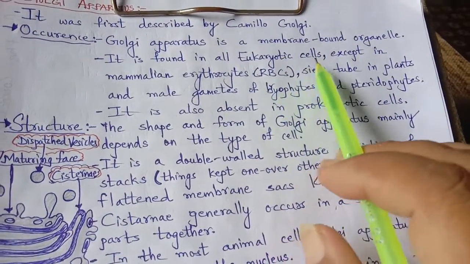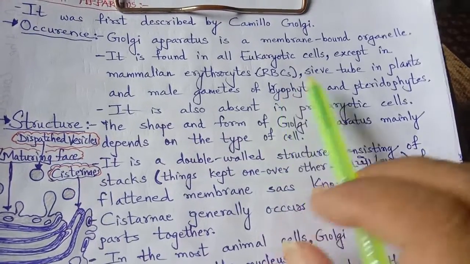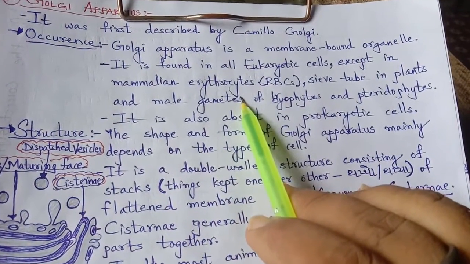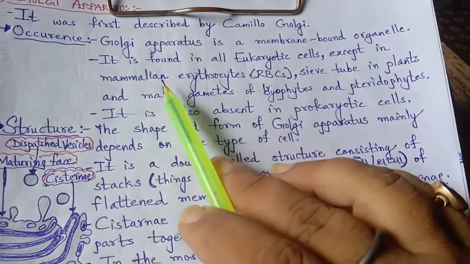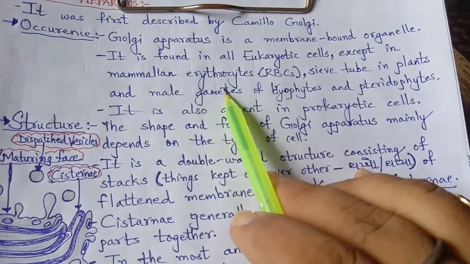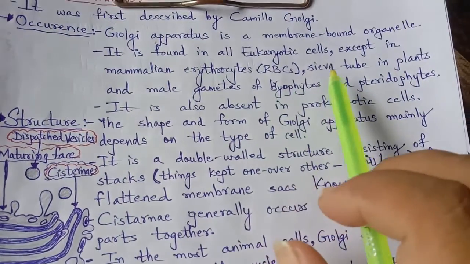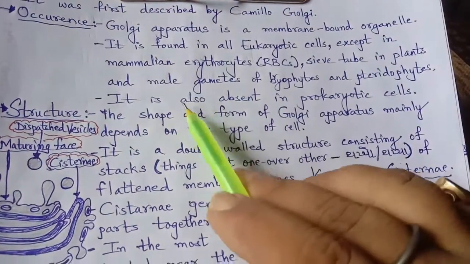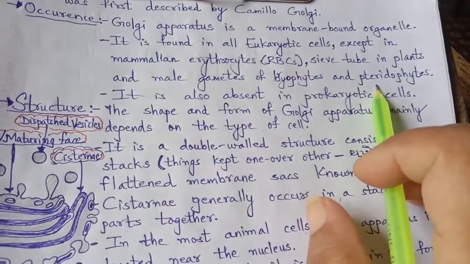It has a cover. It is found in all eukaryotic cells except mammalian erythrocytes. It is present in all eukaryotic cells, but in mammalian erythrocytes, that is RBCs, it is not found. Sieve tubes in plants also do not have it, as well as the male gametes of bryophytes and pteridophytes.